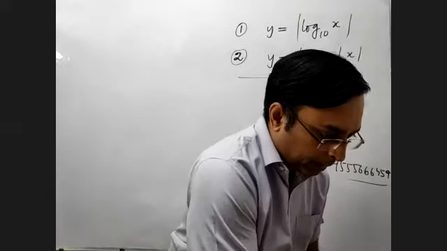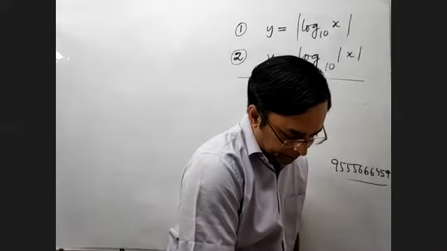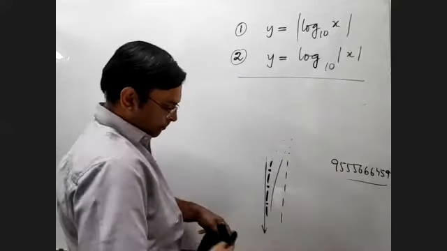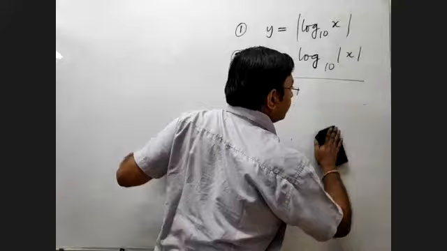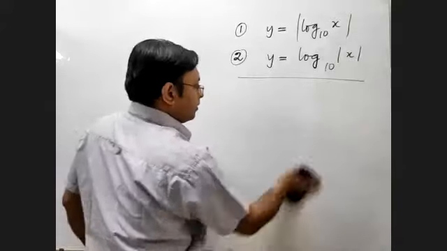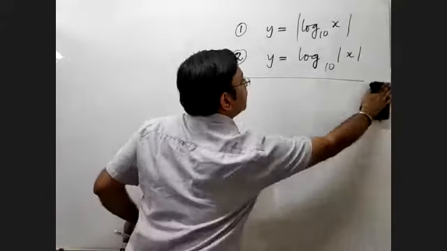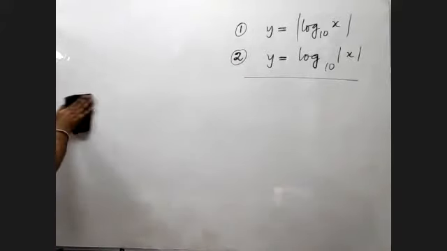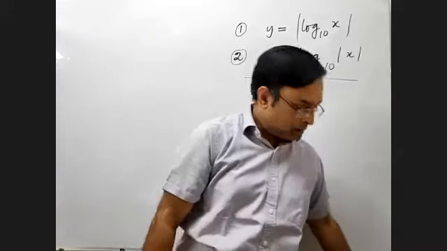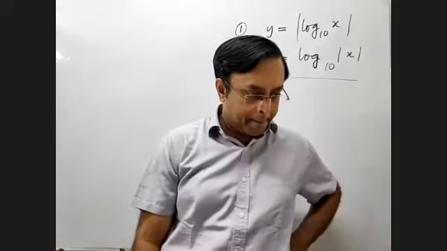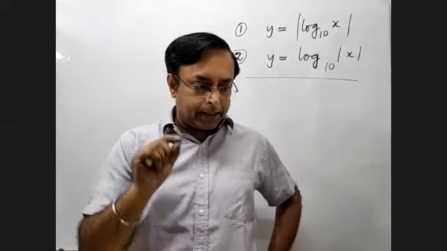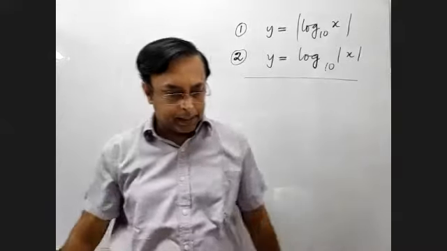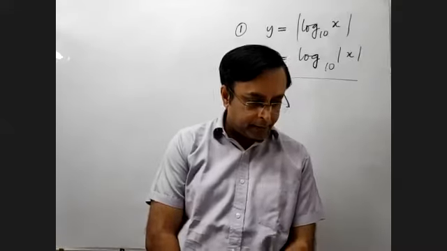Now quickly answer this and send it to me across quickly. Y is equal to mod of log x base 10, and the other is y is equal to log of mod x base 10. Quickly draw the two graphs.